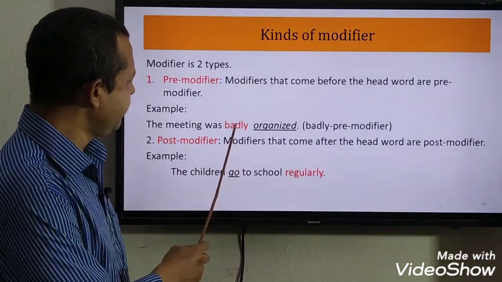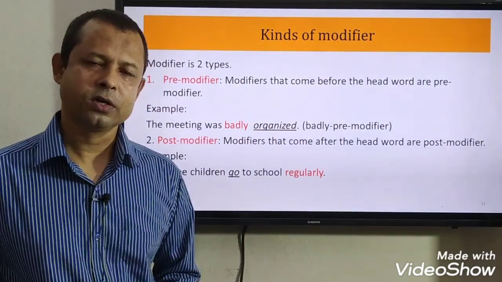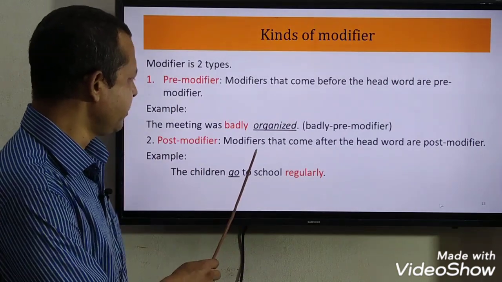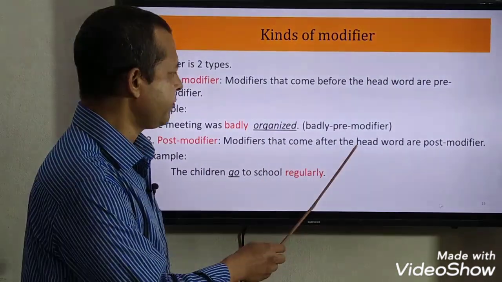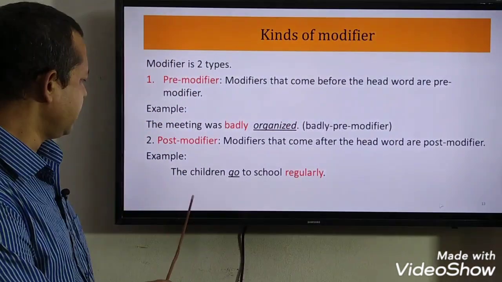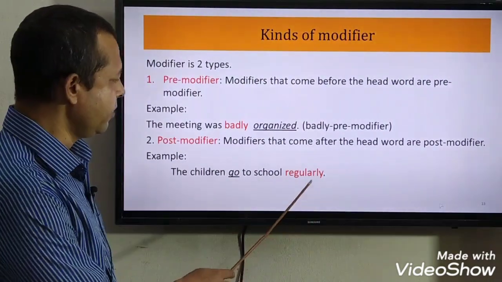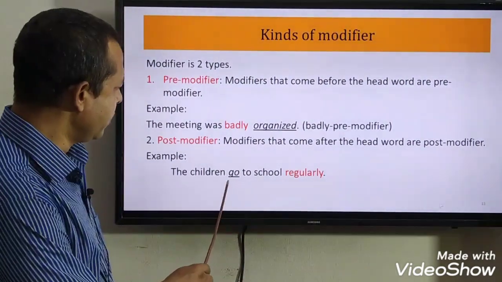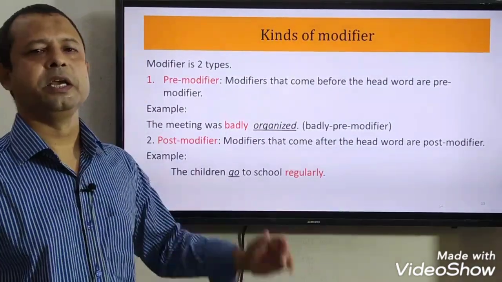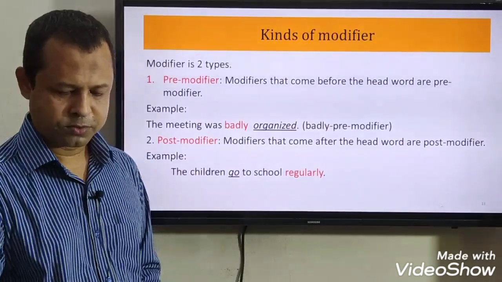So, if a modifier comes before the head word, it is called a pre-modifier. Post-modifiers are modifiers that come after the head word. See the example: the children go to school regularly. Here regularly is the modifier and go is the head word. The modifier comes after the head word, that's why regularly is a post-modifier.